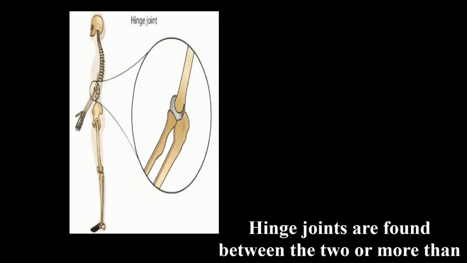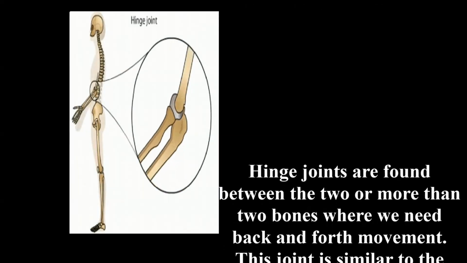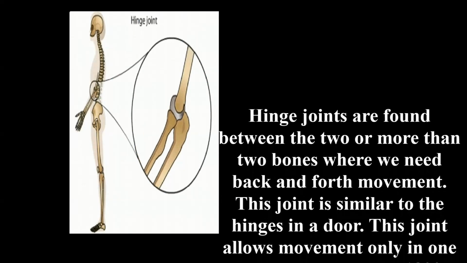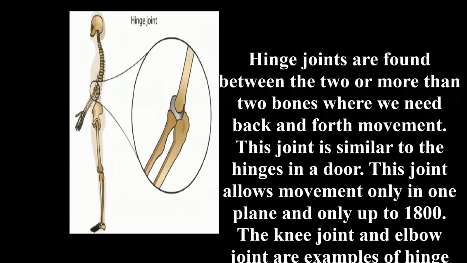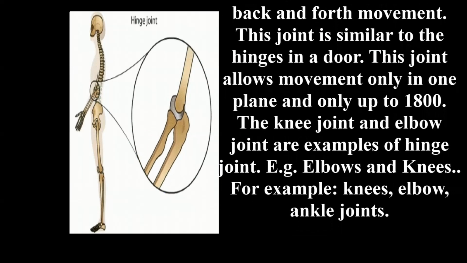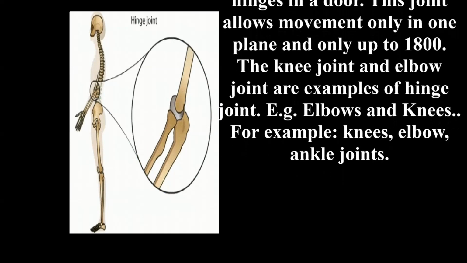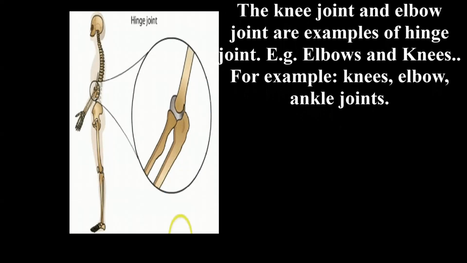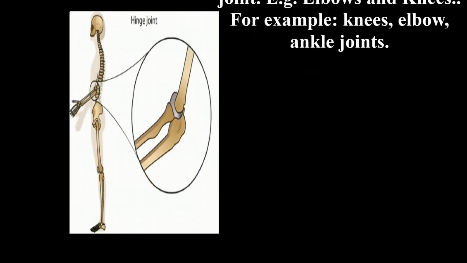Hinge joints. Hinge joints are found between two or more bones where we need back and forth movement. This joint is similar to the hinges in a door. These joints allow movement only in one plane. The knee joint and elbow joint are examples of hinge joints.